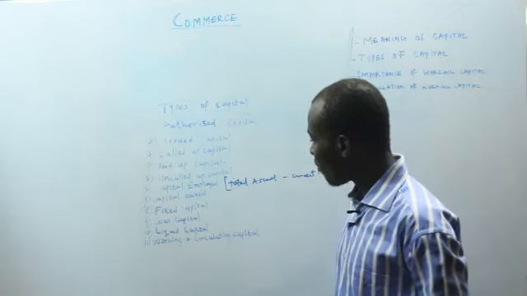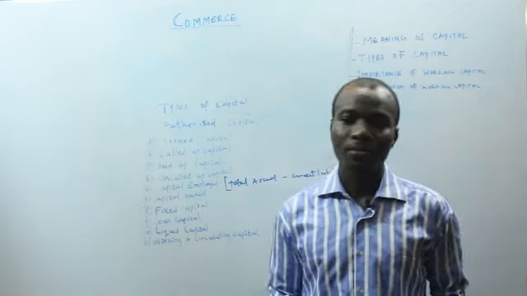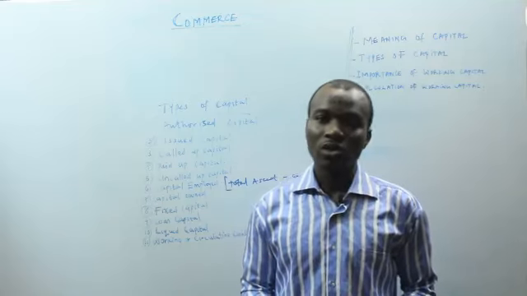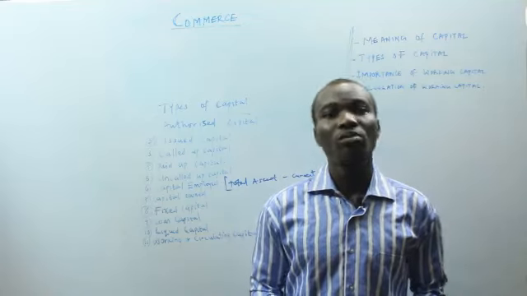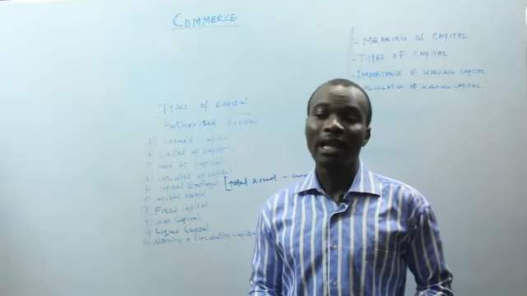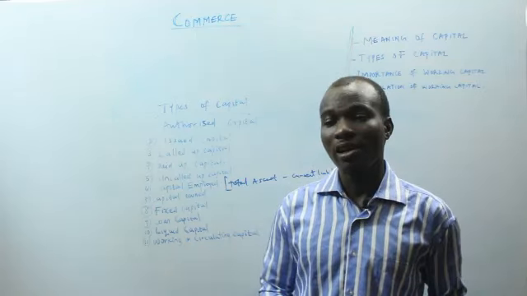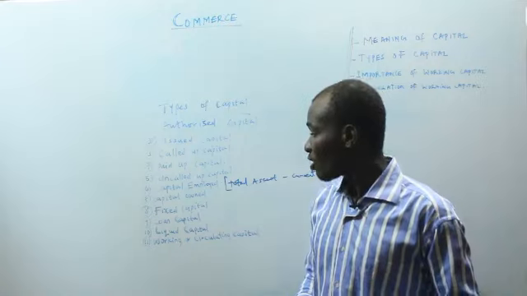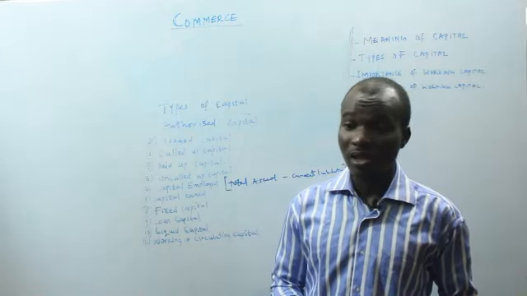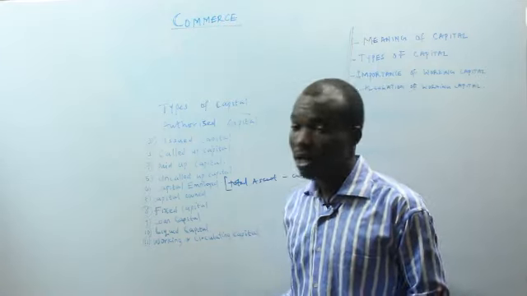Now the next thing we have is the loan capital. This represents the money borrowed by the organization from an external source. So any money borrowed by the organization or by the business from an external source is called the loan capital.